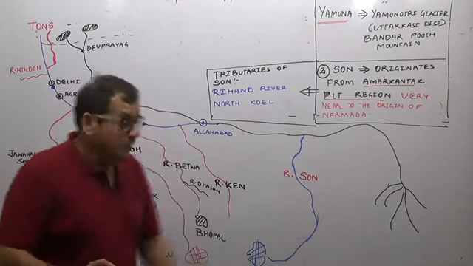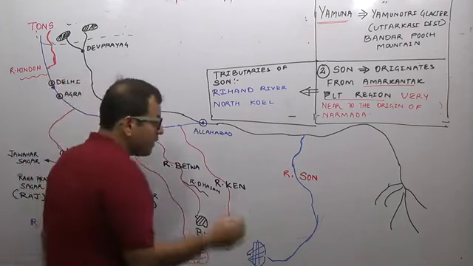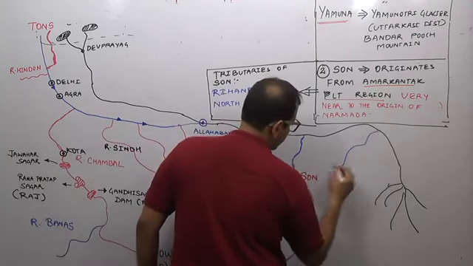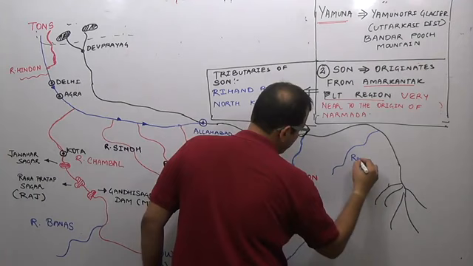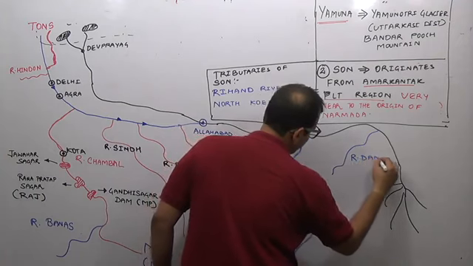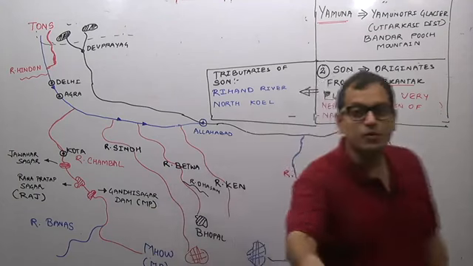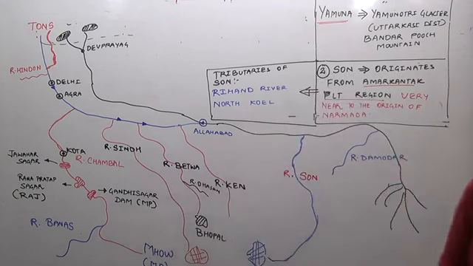There is one more peninsular tributary of river Ganga, that is the river Damodar. Now, where does the river Damodar originate?